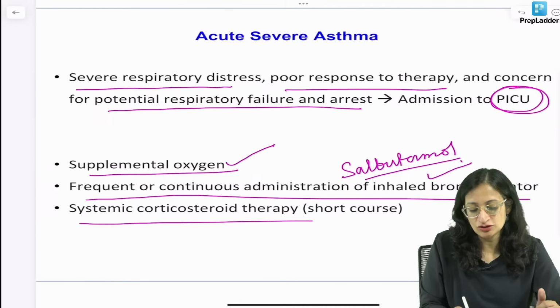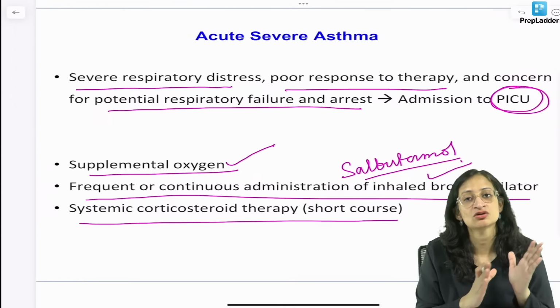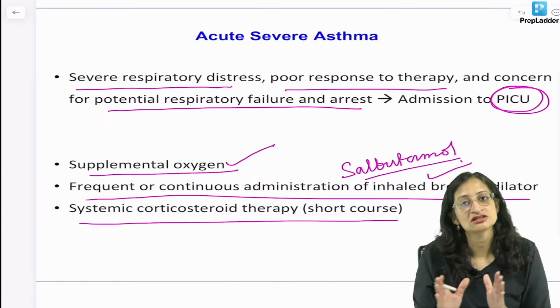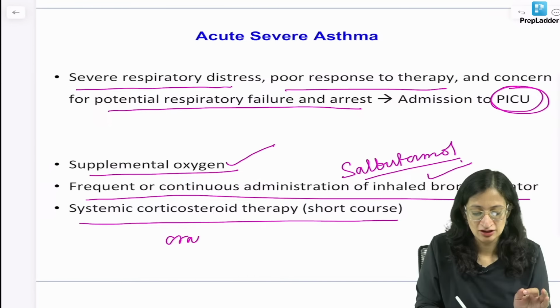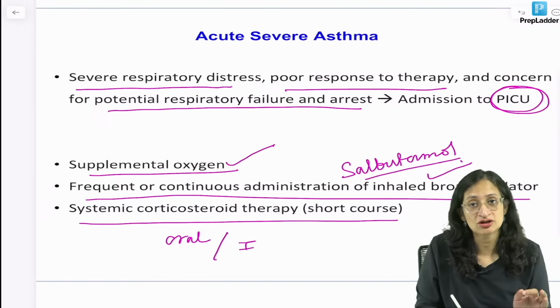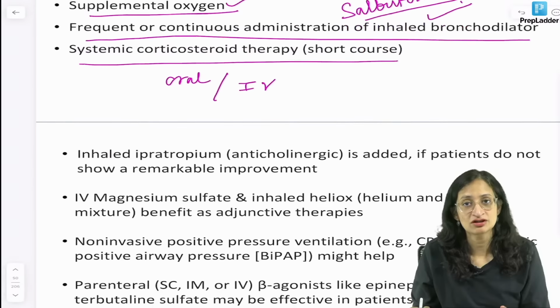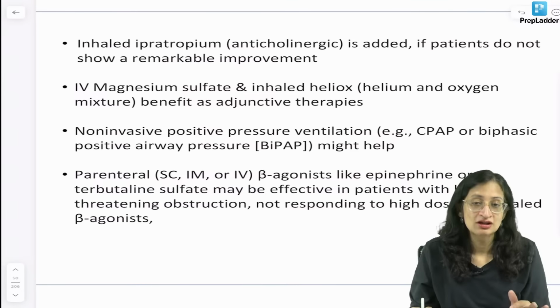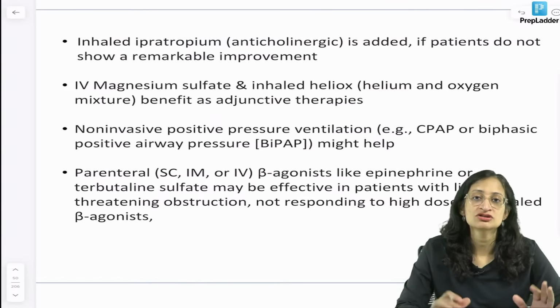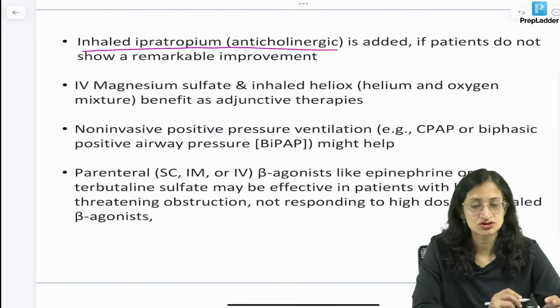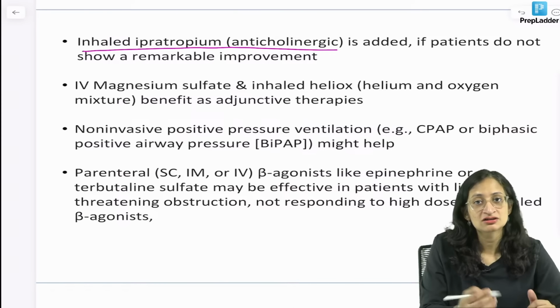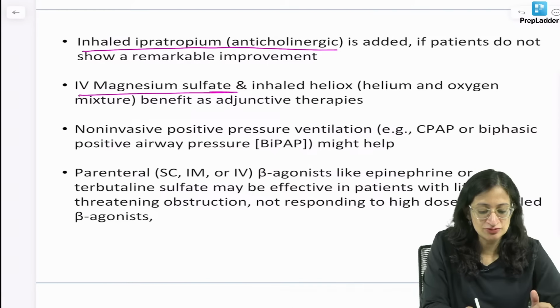And systemic corticosteroid therapy. It has been seen that oral is equally efficacious as IV. So if the child is not very sick, able to take orally, you give it as oral. If the child is very sick, not able to take orally, then you give it as IV. Okay, corticosteroids. Now, if there is not much response to this, you add on inhaled ipratropium, which is an anticholinergic. Apart from that, the next line would be IV magnesium sulfate.